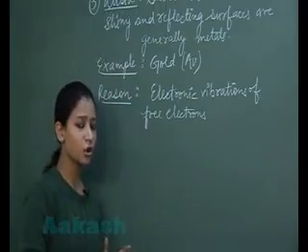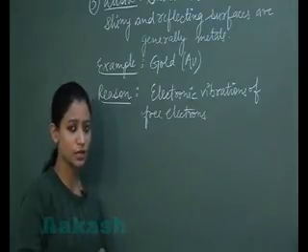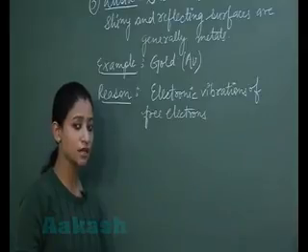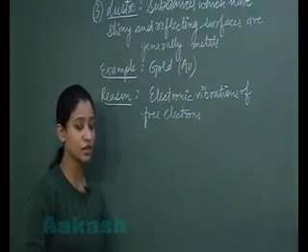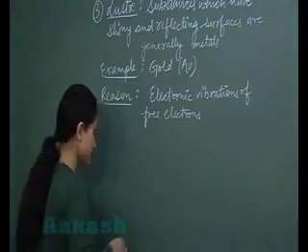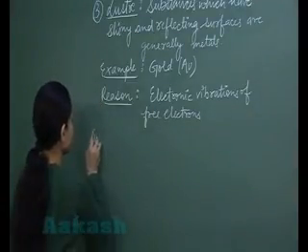Students, now there are not many exceptions to this property. Generally, all the metals possess luster, but there are certain non-metals also, like graphite and iodine, which, despite being non-metals, still have luster. Now, the fourth physical property is malleability.